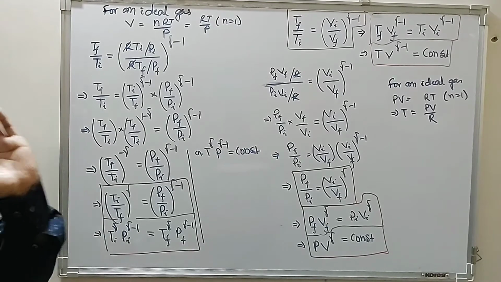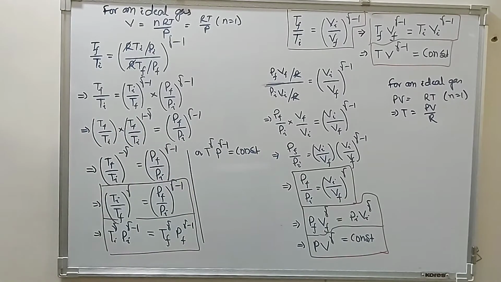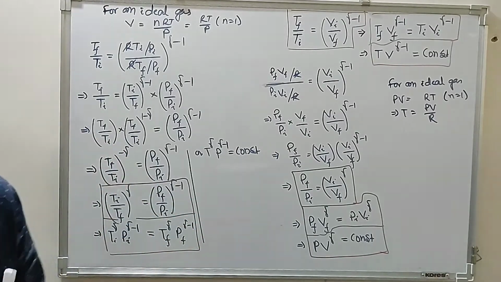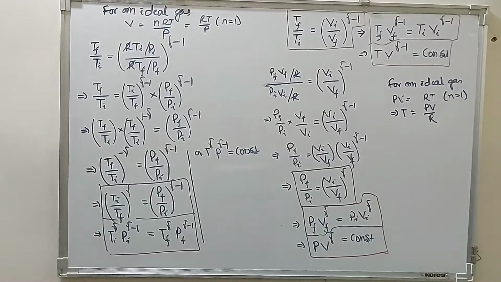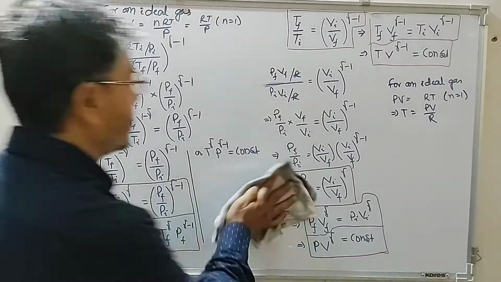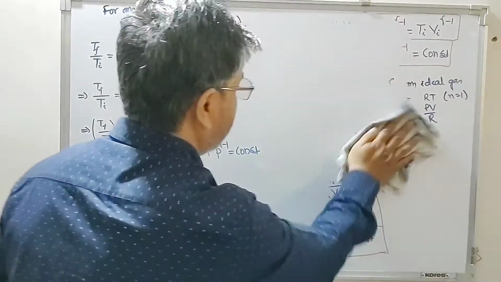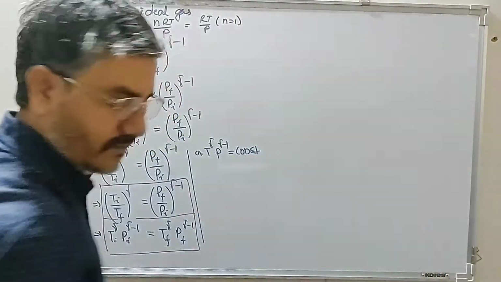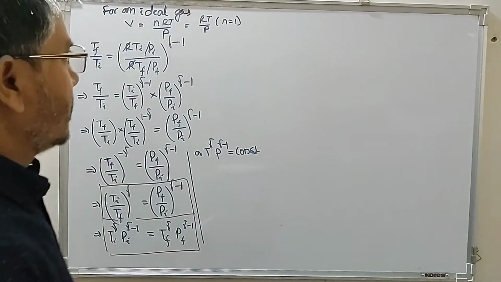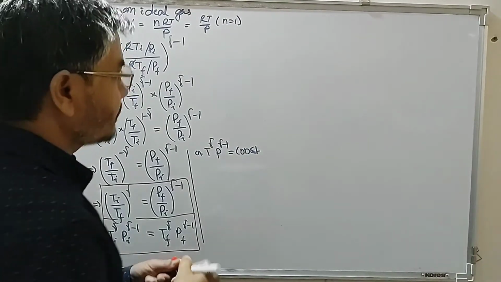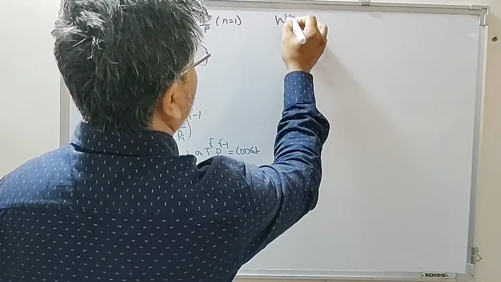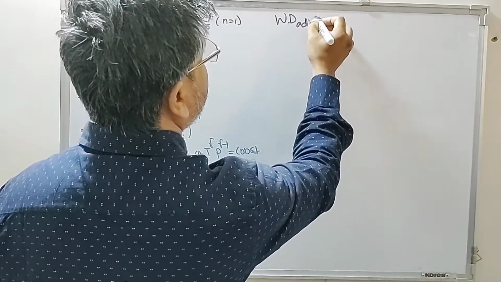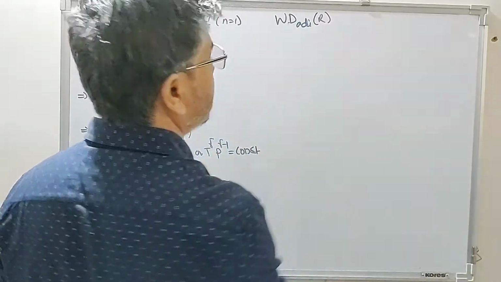So coming to the expression of work done for a reversible adiabatic process, that is, work done in a reversible adiabatic process.